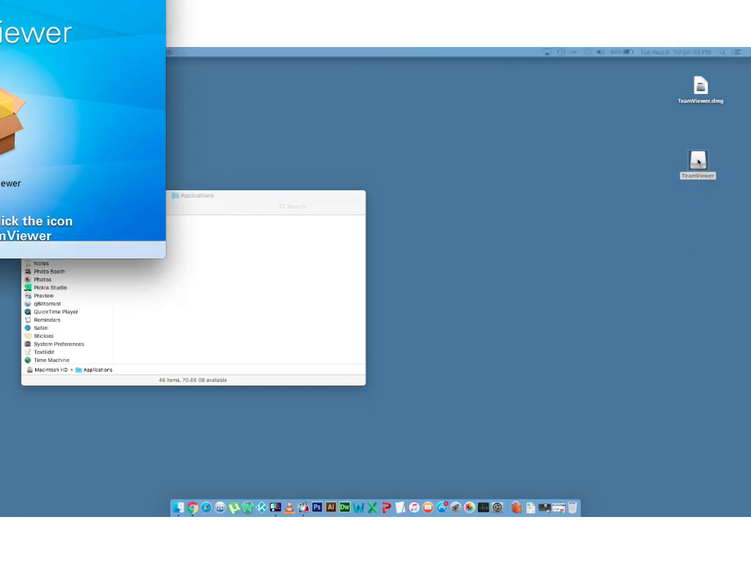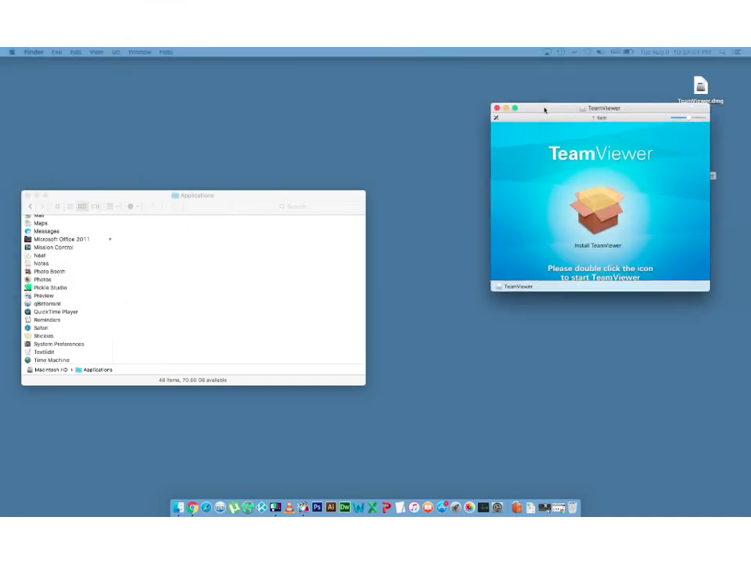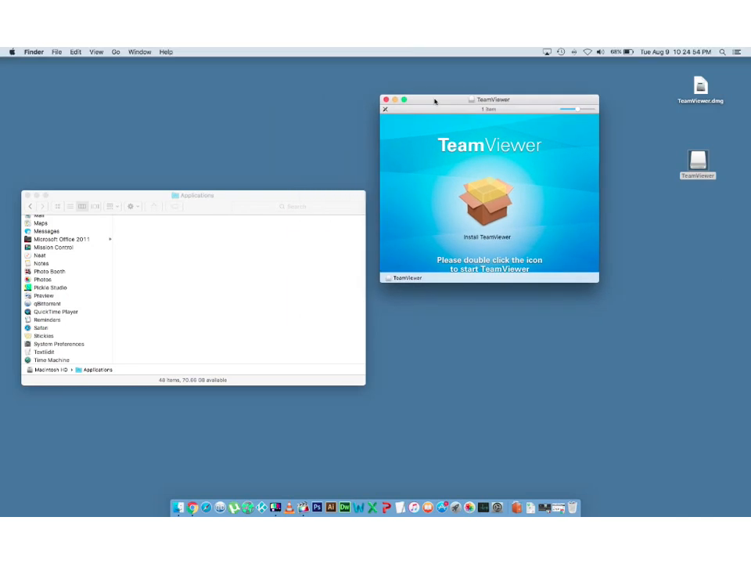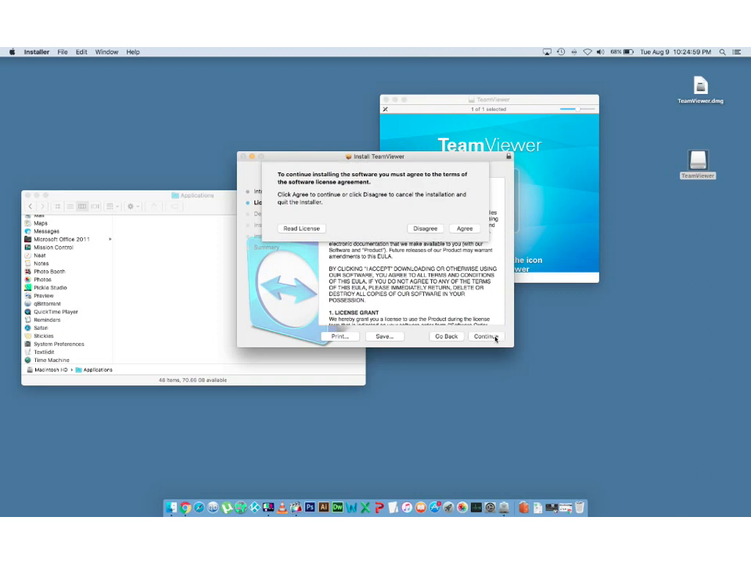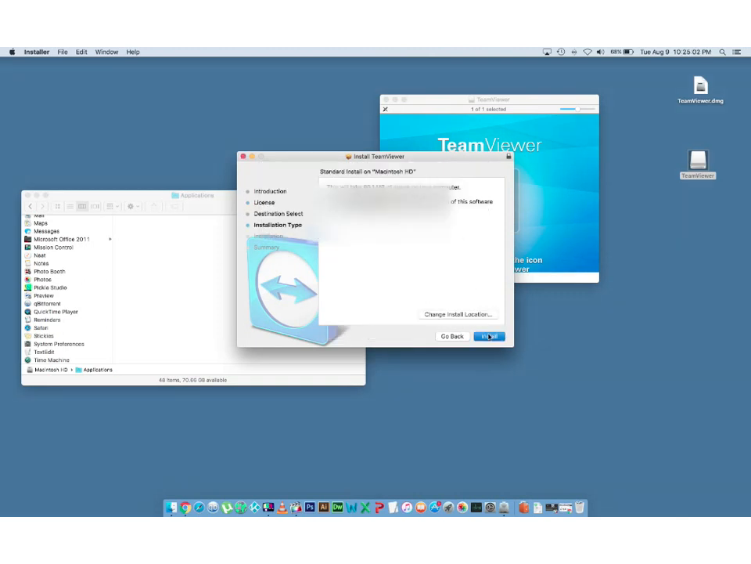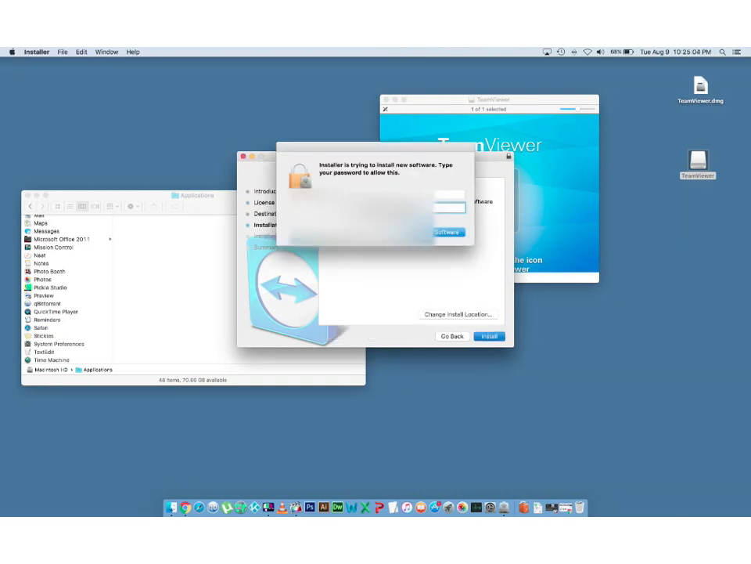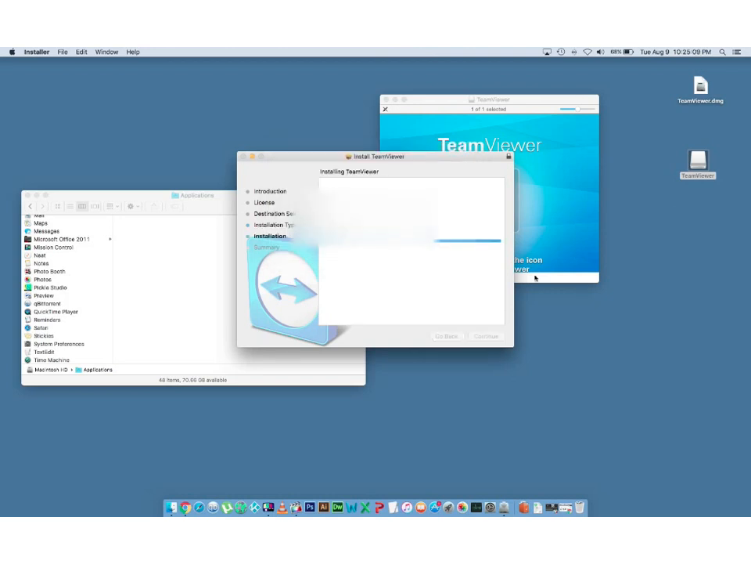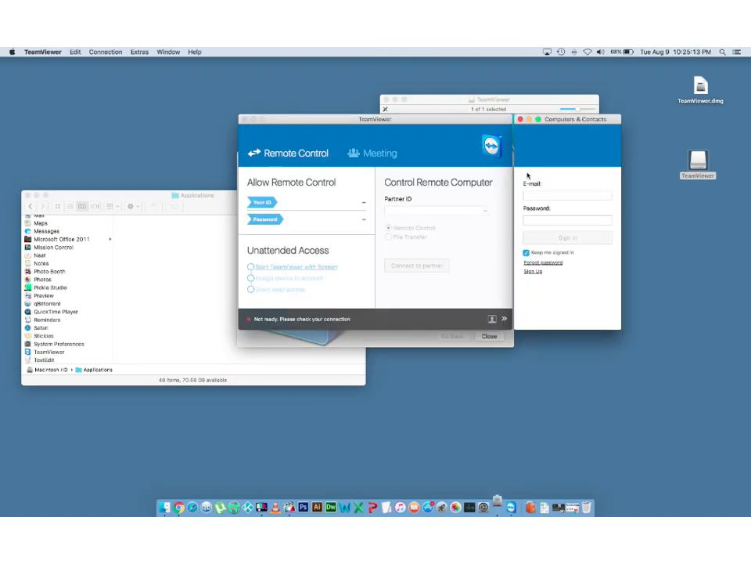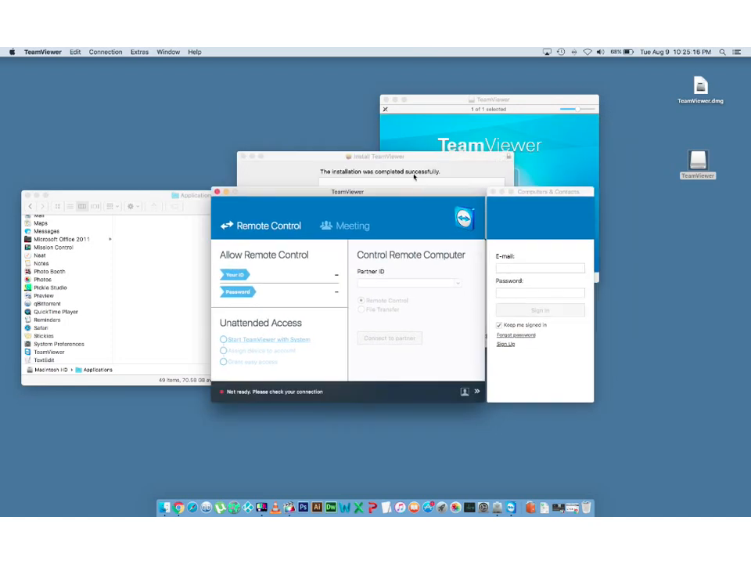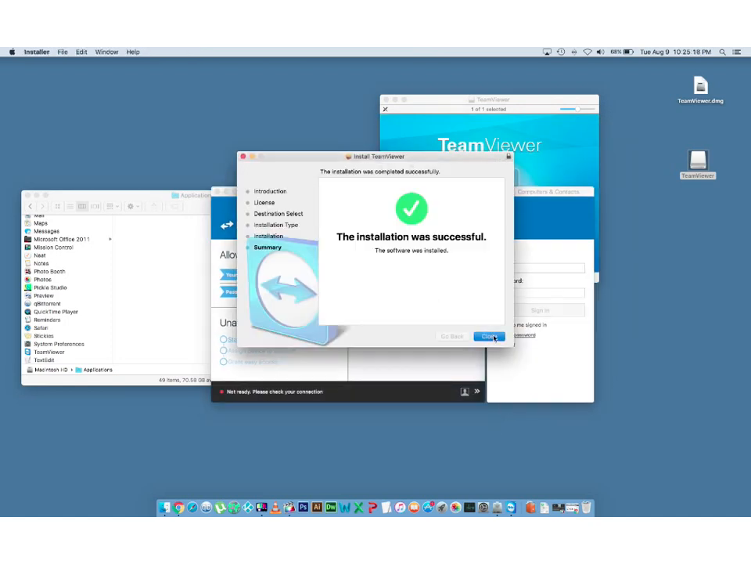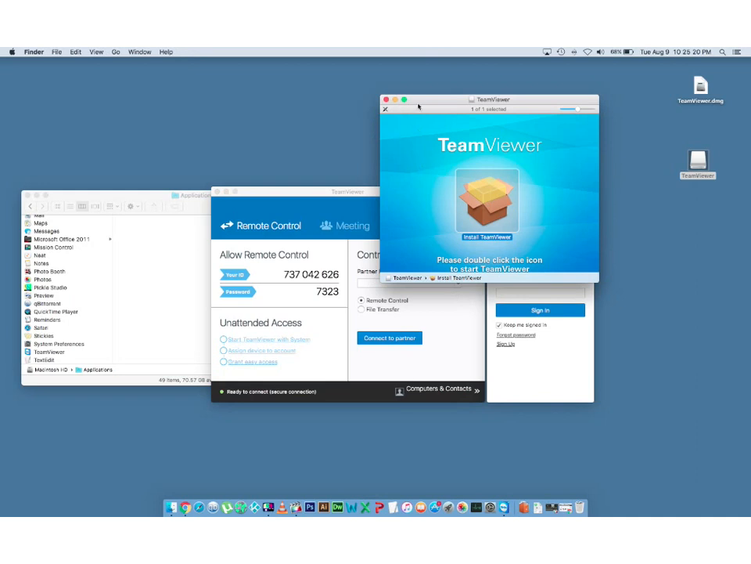Then you're going to double click this. Then you're going to install the application, go through the prompts. And there it's installed. You can close this window here. You can close this window here.